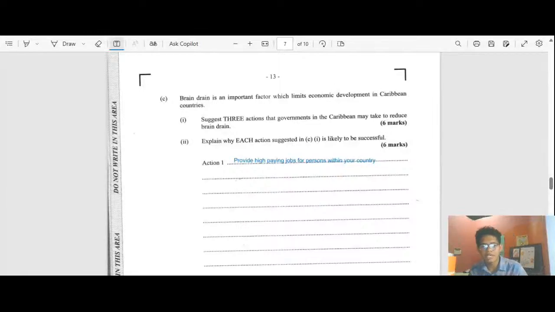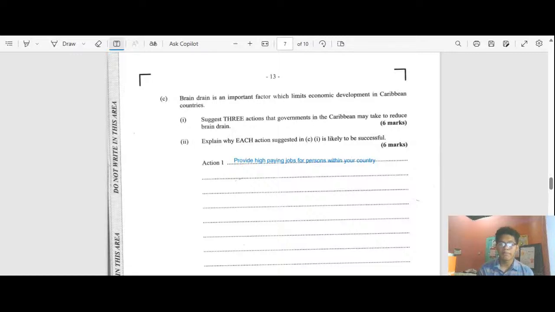Because what happens a lot of the time is that developing countries don't supply enough finance towards their citizens, and they don't give them high paying jobs. So they get fed up of it, they say, oh no, and they leave and go their way.